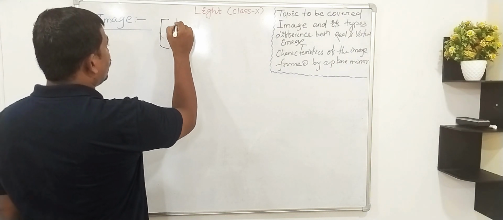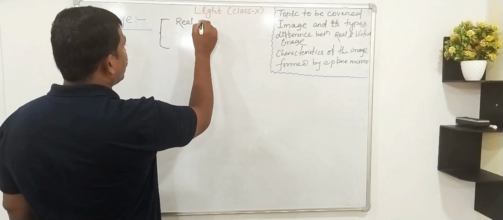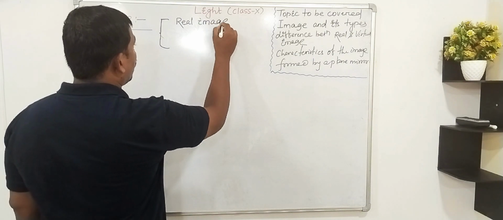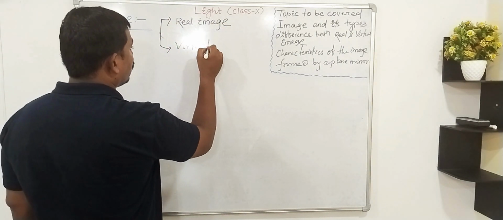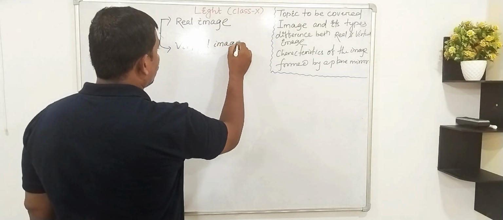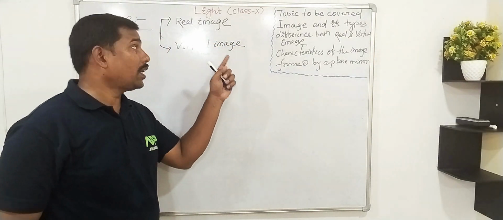One is real image, and second one is virtual image. Then what is real image?